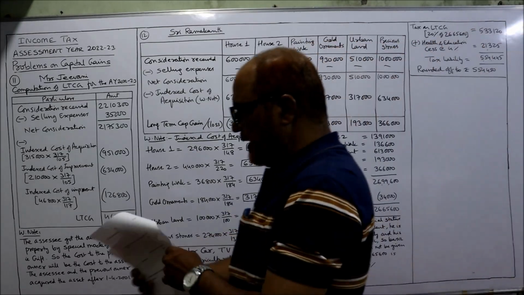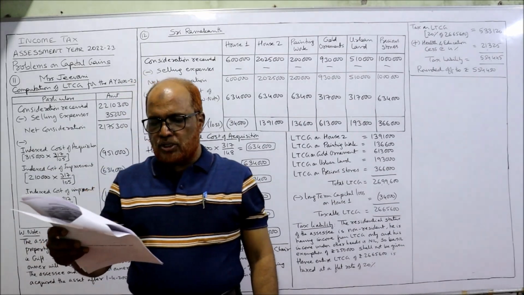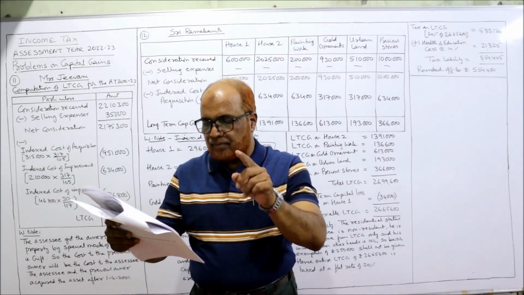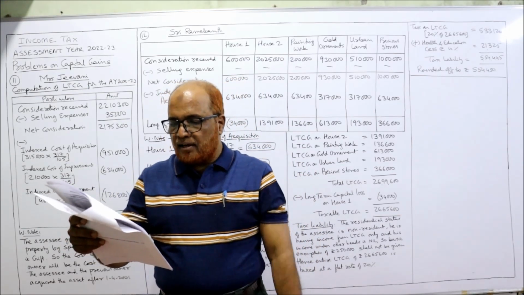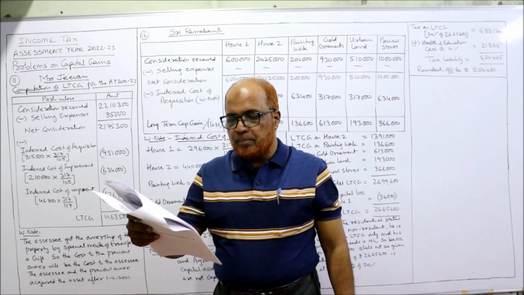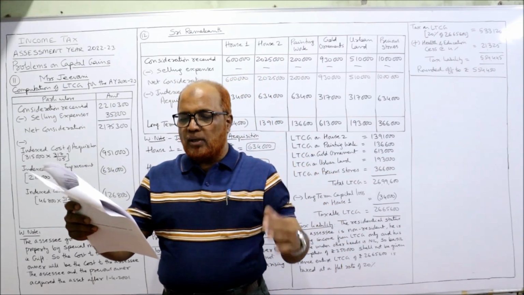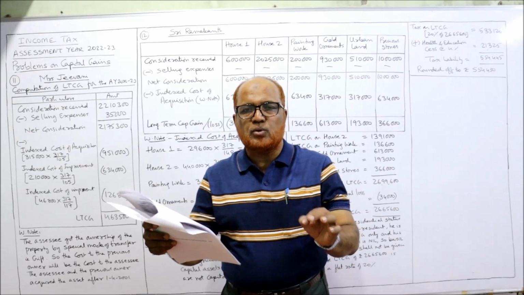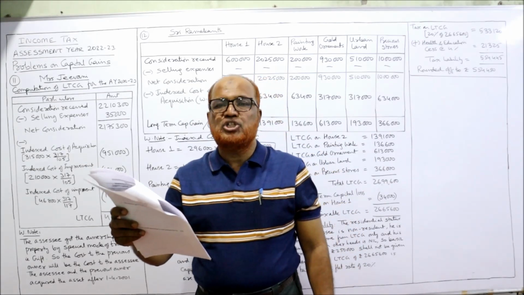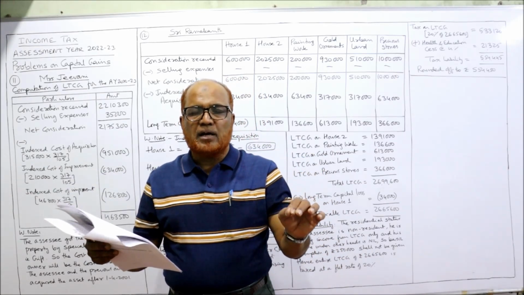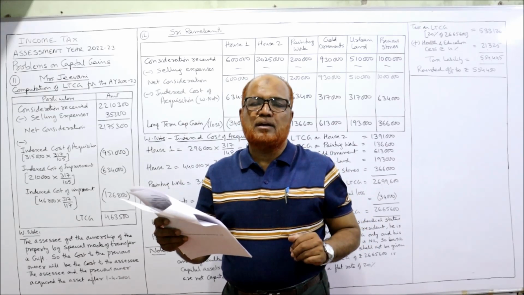Now, see the problem number 11. 11th problem, you see carefully. Sri Kiran purchased a building for 3,15,000 in October 2001 and gifted to his daughter Mrs. Jeevani in January 2003. So actually the old owner was Sri Kiran and the present owner is the daughter of Mr. Kiran, Mrs. Jeevani. So we have to compute the income from capital gain of Mrs. Jeevani. We are not concerned with Sri Kiran.